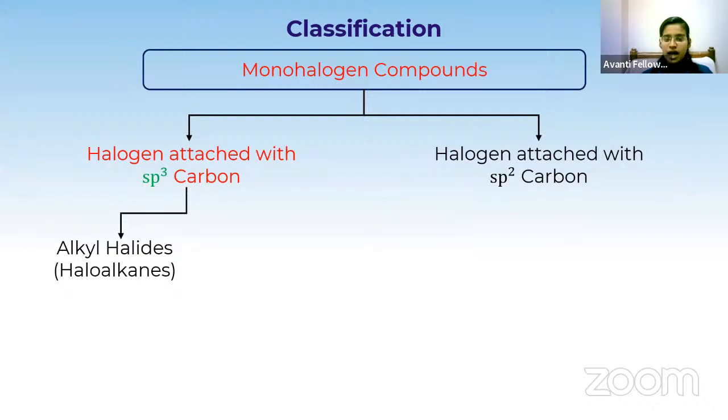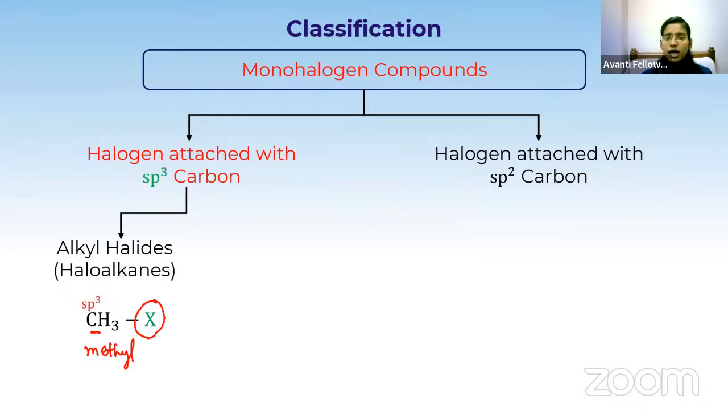Alkyl halide means the halogen is attached to an alkyl group. For example, CH3X. Here CH3 is the alkyl part, and it is called methyl since we have only one carbon. The halogen is attached to the methyl carbon, which is sp3 hybridized.